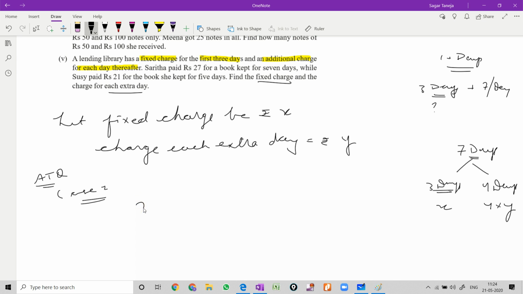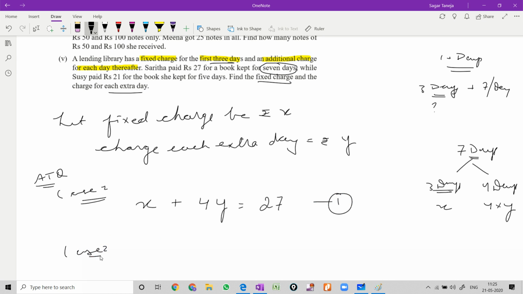So first of all, for 3 days it is fixed charge, and out of this 7 days you have to just convert it into 3 and 4 days, because for the first 3 days it is written fixed charge. So 3 days are gone here, because for 3 days she has paid X rupees, and 4 days are still left out of 7, and for 4 days she will pay Y rupees, and the total amount that she is going to pay is 27 rupees.